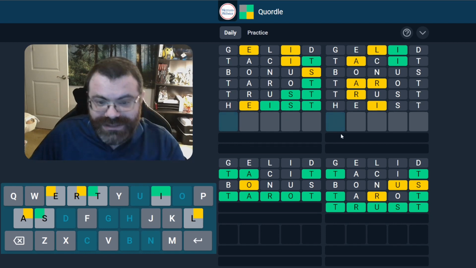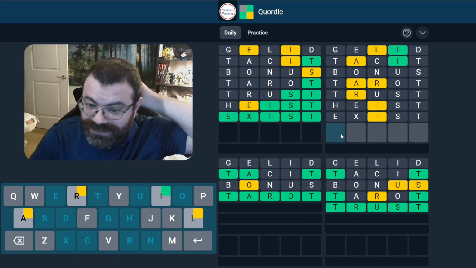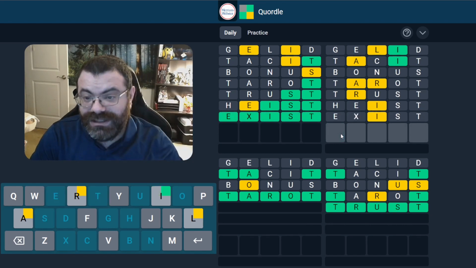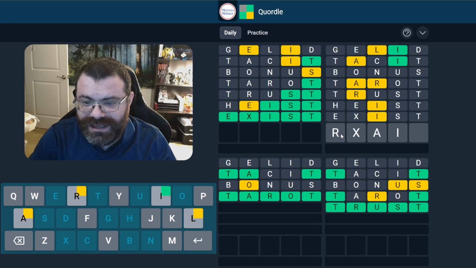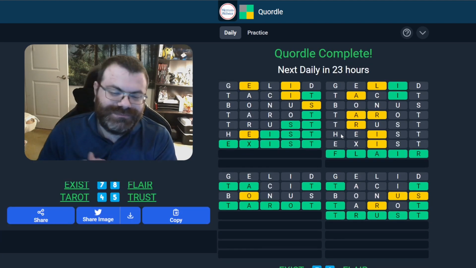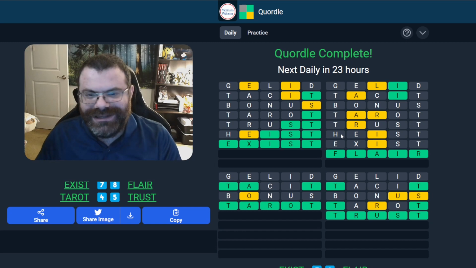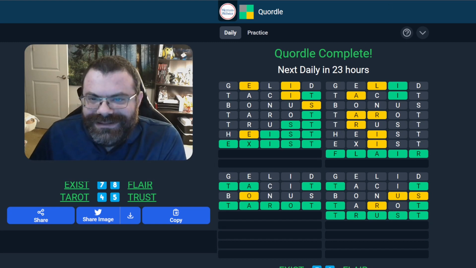Oops. Exist. All right. And this last word, there's an L, R, and A, and an I. So we have almost all our letters. It probably starts with R because I don't think it ends with A or IR. And then something AIL. That doesn't make sense, does it? Okay, maybe it ends in AIR. So something LAIR, like flare. Nice. Exist, flare, tarot, trust. I like that. All right.